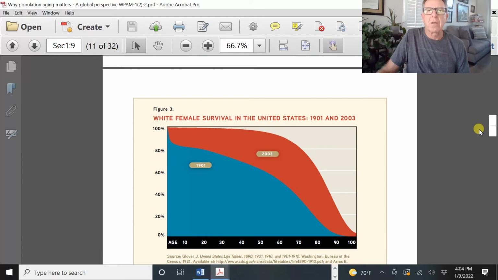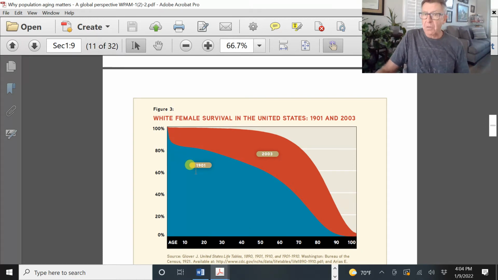This is an interesting way of looking at the population. We're all born right here, at age 0, all 100% alive. This shows how many people are alive. We're all off right out of the blocks, like a horse race. Then let's see how many people make it to 10, to 20, to 100 years of age.